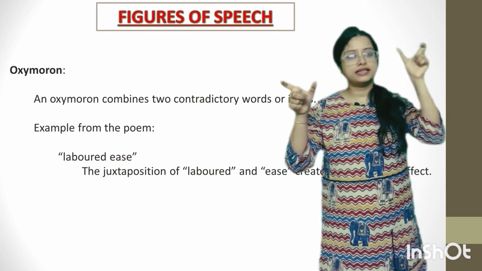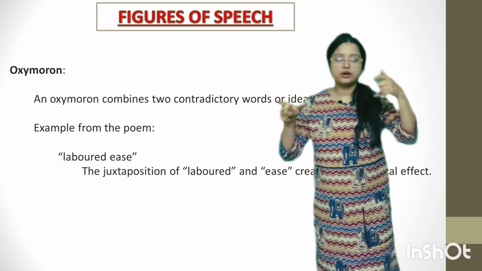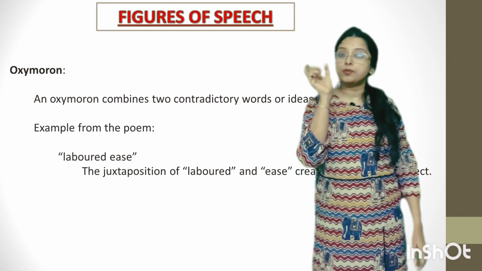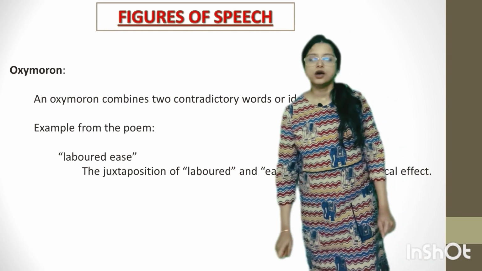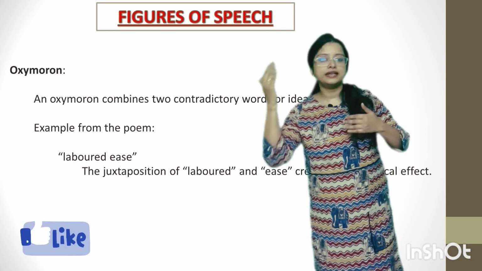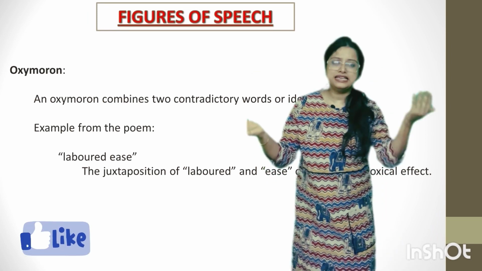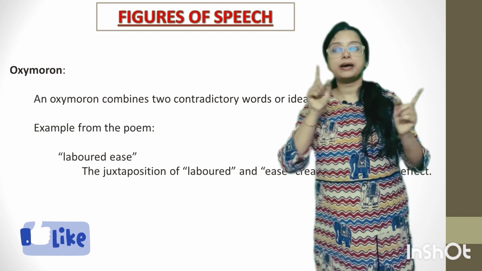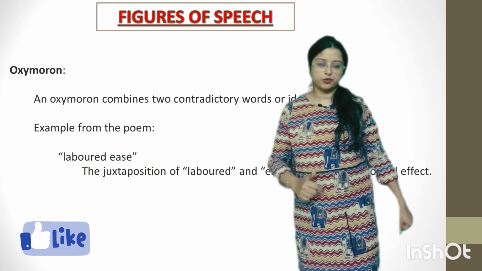Whatever is fair, that is foul. Okay, whatever is foul, that is fair. So, opposite ideas sitting side by side is paradox. Opposite words sitting side by side is oxymoron. So, that is labored ease, juxtaposition of labor, difficulty, and ease without any difficulty. Words sitting side by side having a paradoxical impact is oxymoron, right?